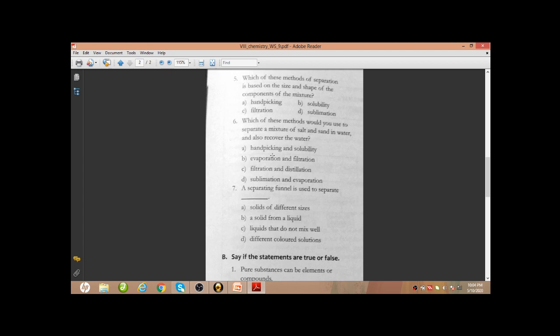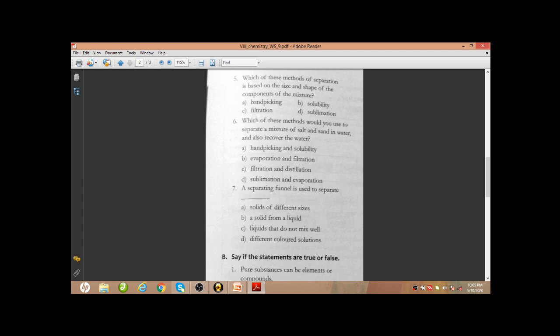To separate the mixture of salt and sand, that will be the filtration process. After filtration, as residue we will be getting the sand, and salt and water will form the filtrate, and then with the filtrate we will be using the distillation process. During distillation, water will vaporize, and after condensing it, we will be getting back the water, and salt will remain in the round bottom flask during the distillation. So option C is the correct answer.